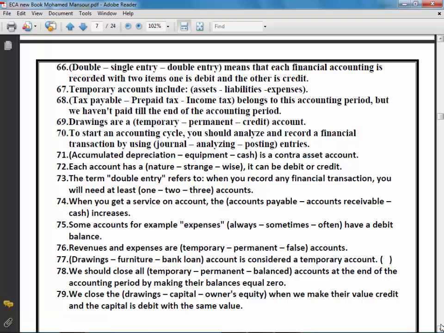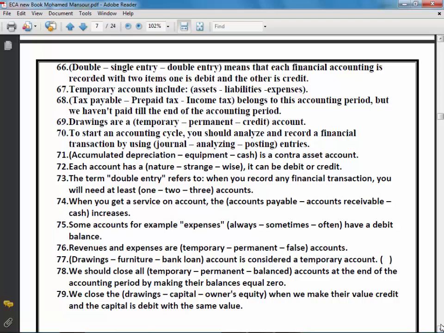Number 76. Revenues and expenses are temporary, permanent, or false accounts? Of course, revenues and expenses are temporary accounts. We have to close them at the end of the year.